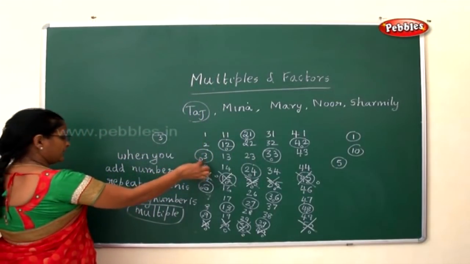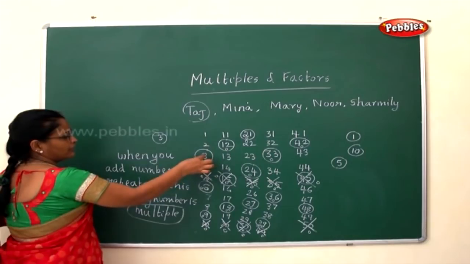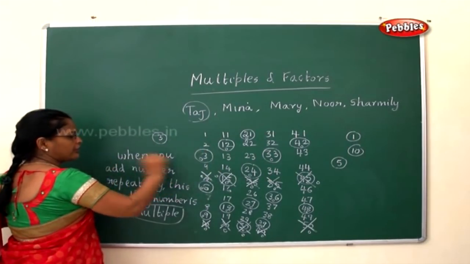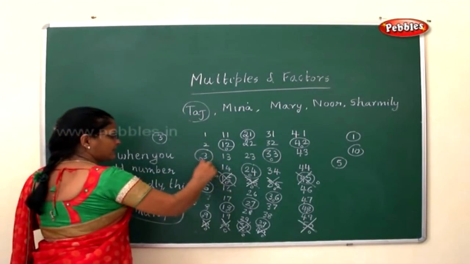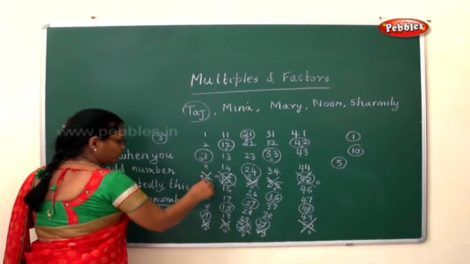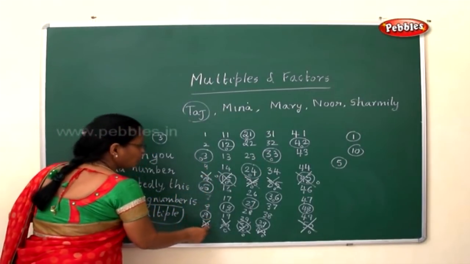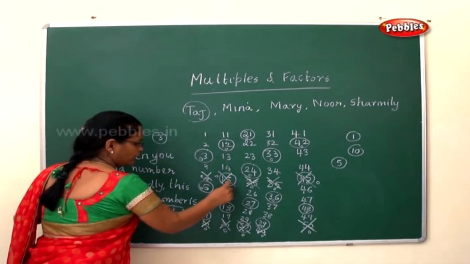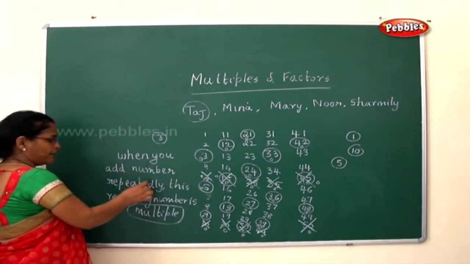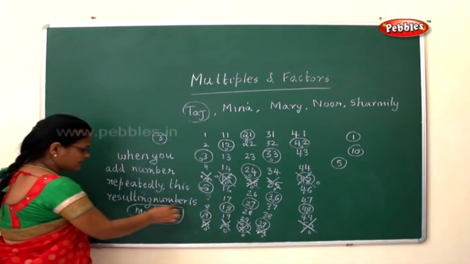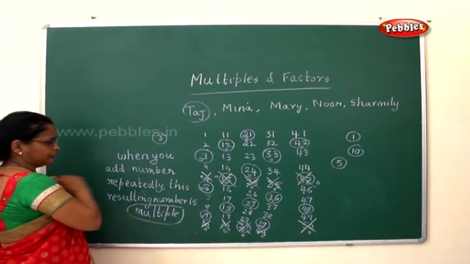Taj got 3 and he repeatedly added the number 3: 1, 2, 3, 1, 2, 3, like that. When you add a number repeatedly, the resulting number is called a multiple.